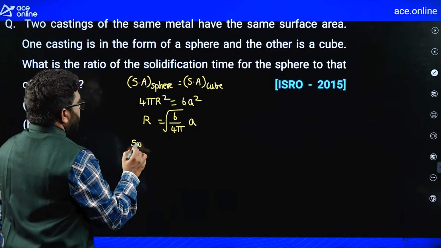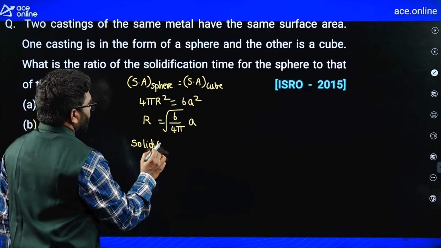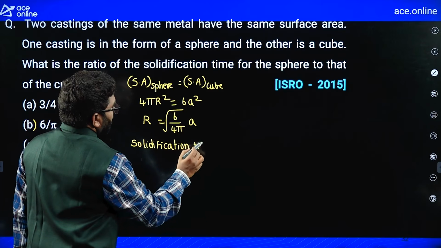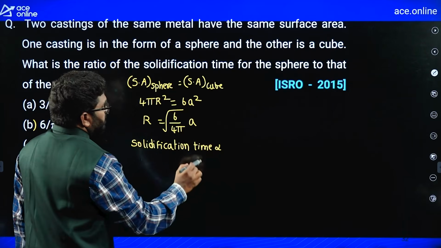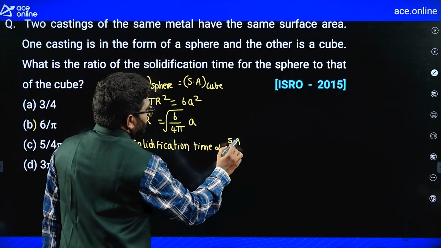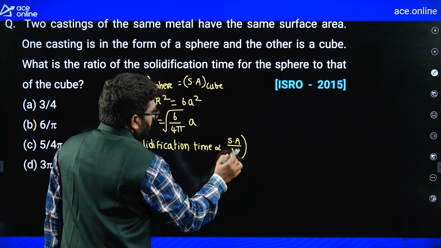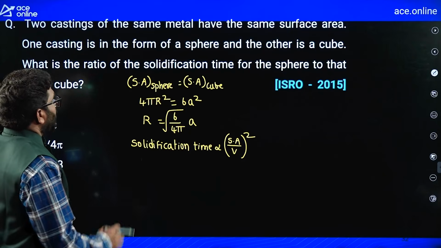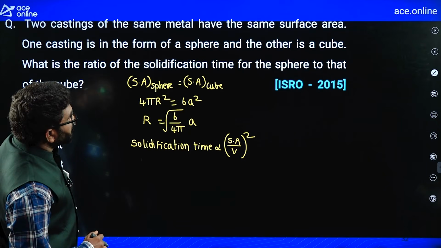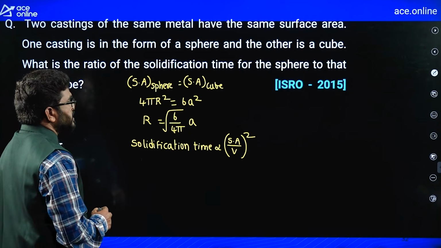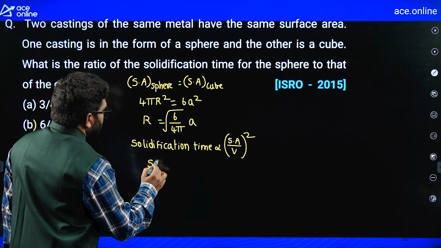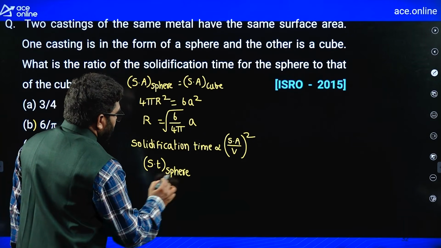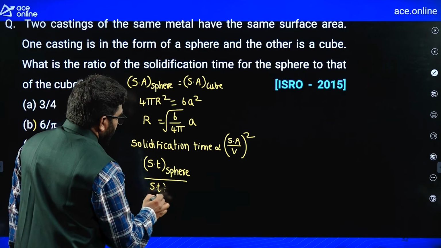Now, solidification time is directly proportional to surface area to volume ratio whole square, right? So, now here I want solidification time for sphere by solidification time for cube.